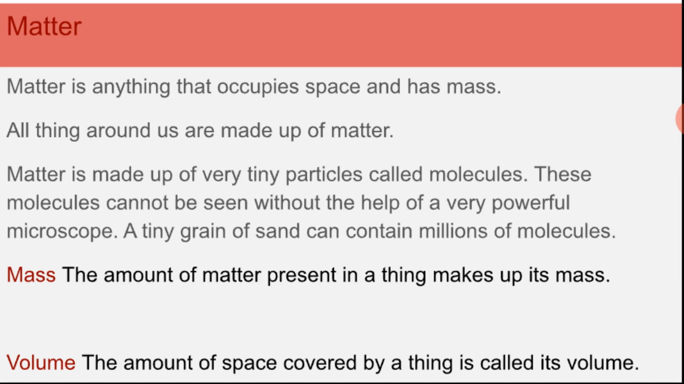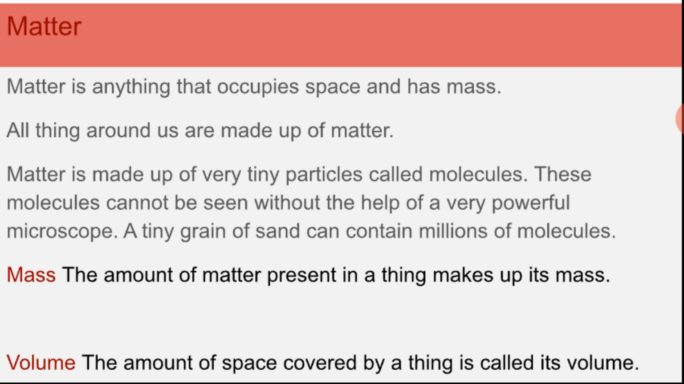Matter. What do you know about matter, children? Matter is anything that occupies space and has mass. So, all things around us are made up of matter. Like water, food, air, books, pencils, and so on.